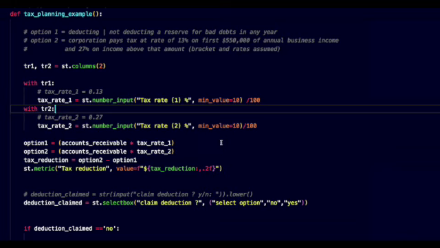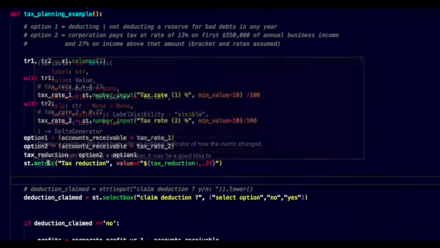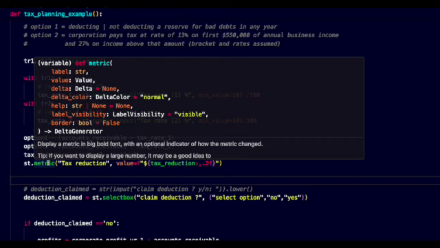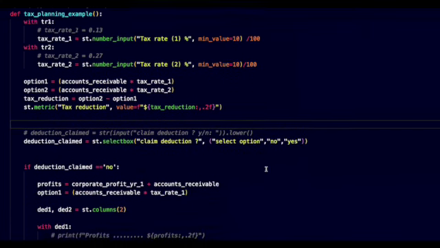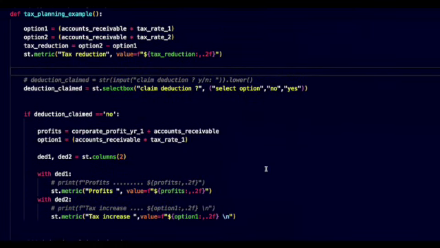Calculating the options. Both options multiply the accounts receivable by the tax rate. Then the tax reduction is option 2 subtract option 1. Here is where we use the st.metric function. This function shows the numeric value in the column sections nicely. Inside the metric function, we have our label called tax reduction. The value has an f-string which helps format the numeric values.